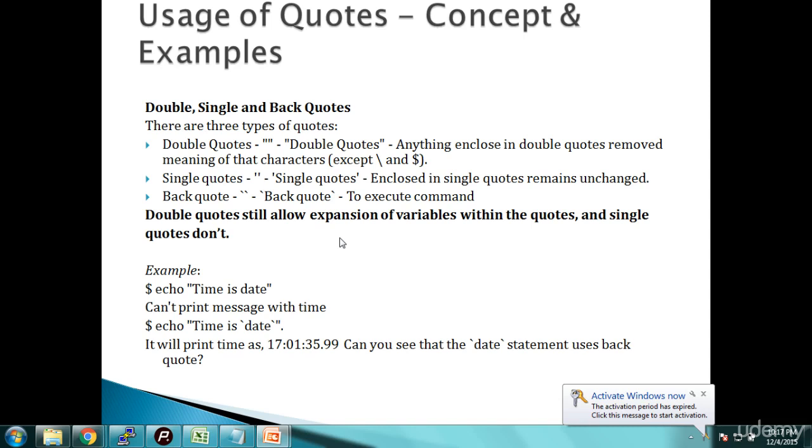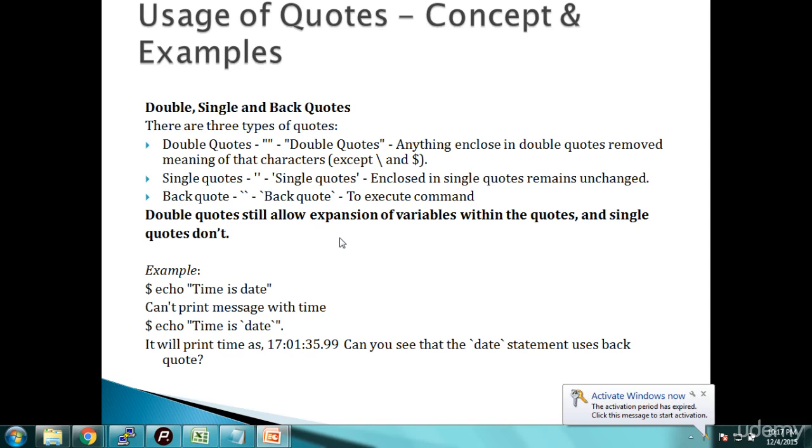Back quotes, the ones above, close to key 1: anything enclosed in back quotes is executed as a command. So double quotes still allow the expansion of variables within the quotes, and single quotes don't.